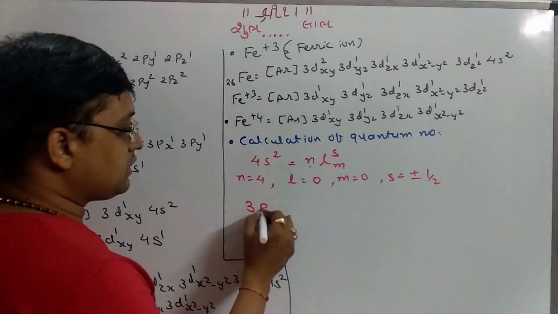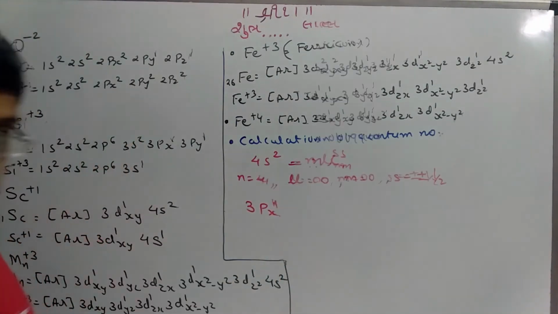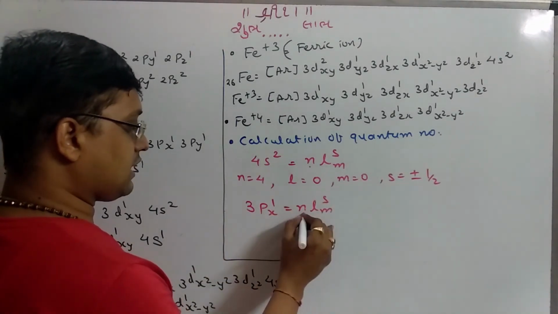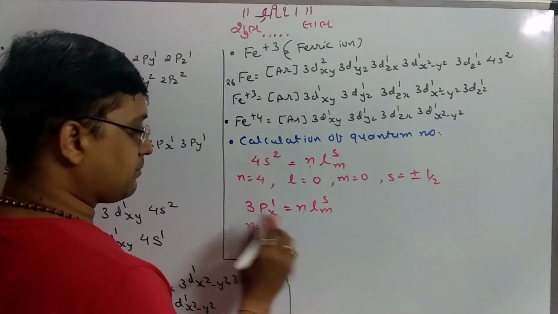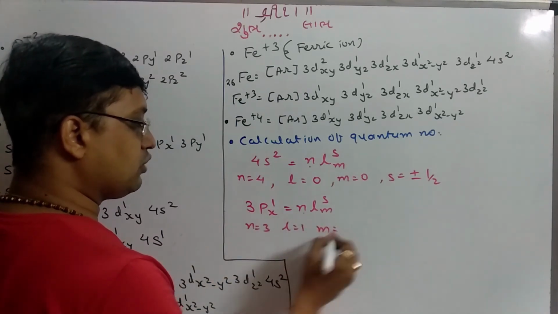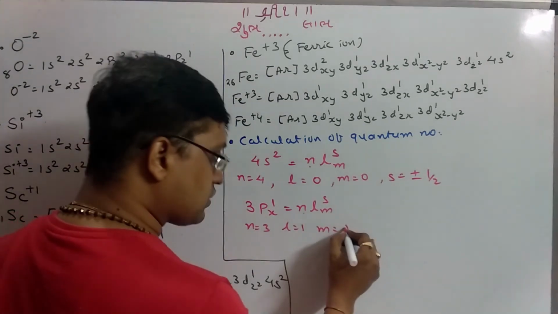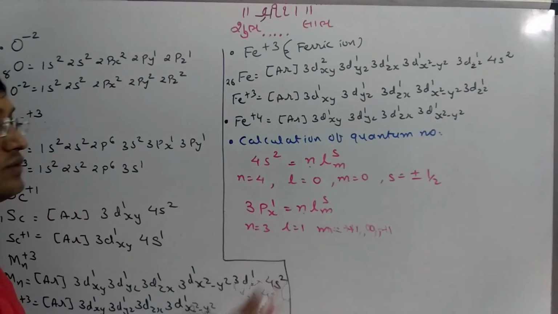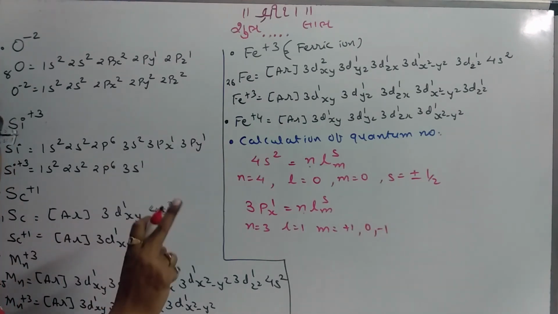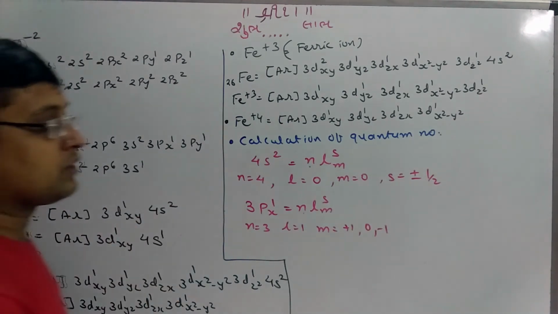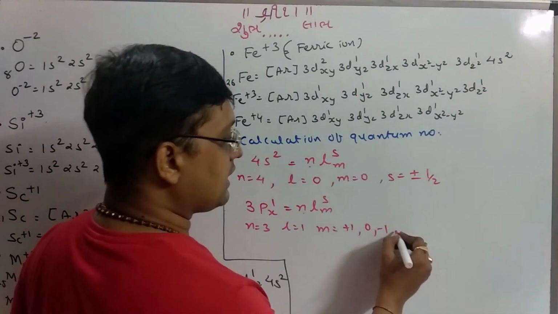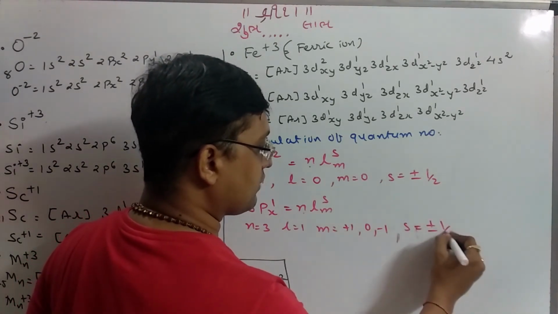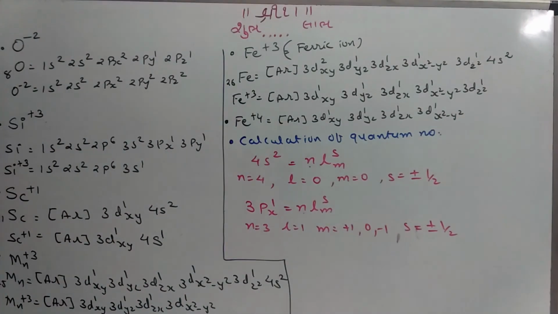Suppose 3px¹. Compare the values n, l, m, s. N equals 3, p orbital, so l equals 1. The value of m, you can write plus 1, you can write 0, you can write minus 1. Why is it so? Because the value of m goes from plus 1 to minus 1. So any one value you can use, and s is equal to plus or minus 1/2, either clockwise or anti-clockwise.